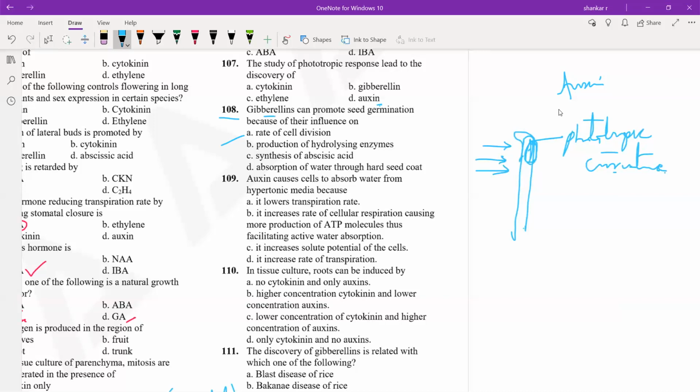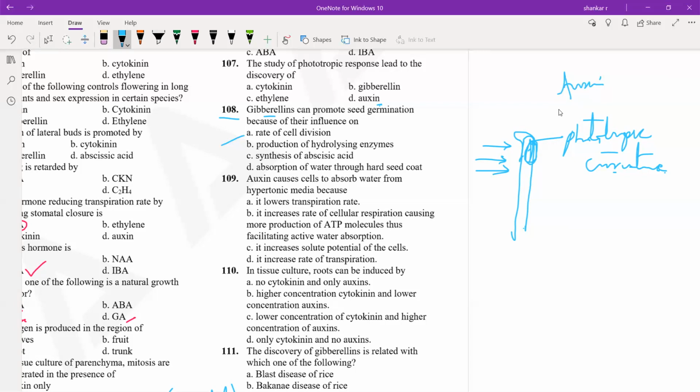Auxin causes cells to absorb water from hypertonic media because... the options are: it lowers transpiration rate; it increases rate of cellular respiration causing more production of ATP molecules, thus facilitating active transport absorption; it increases solute potential of the cells; it increases rate of transpiration.